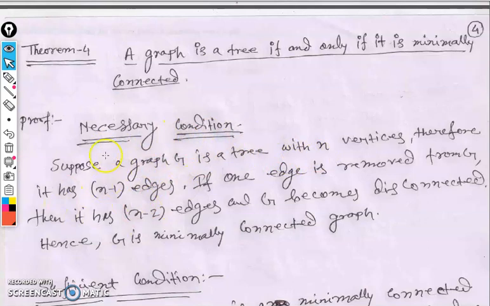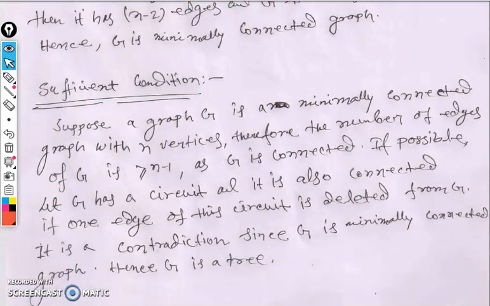According to the theorem of tree, n minus 1 number of edges should exist. If one of the edges is removed from G, then it has n minus 2 number of edges. G becomes a disconnected graph, so G is minimally connected. Okay, so the tree is the graph which is known as the minimally connected graph.